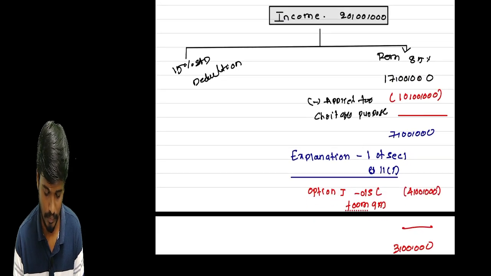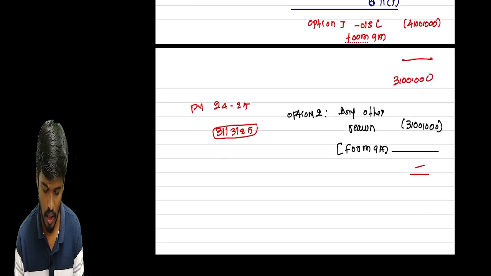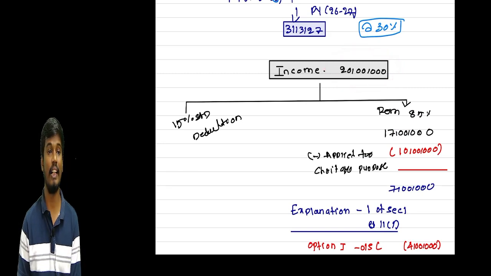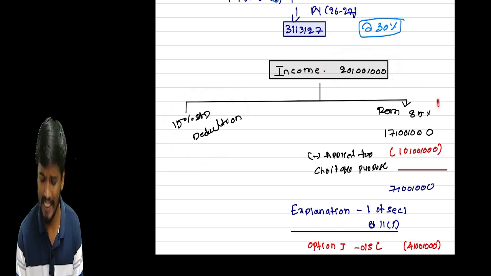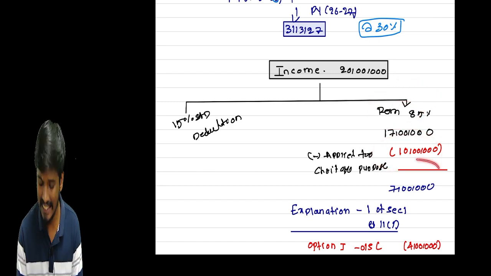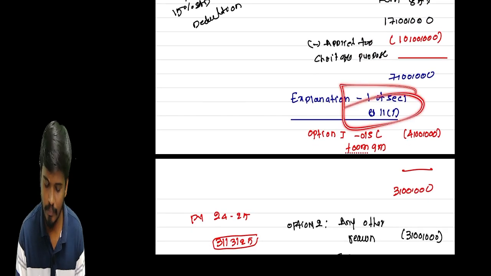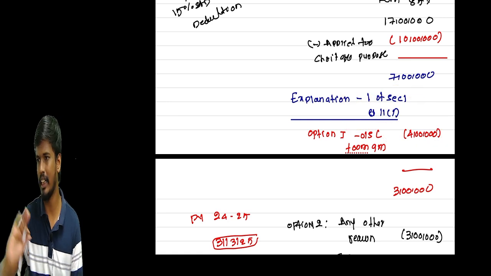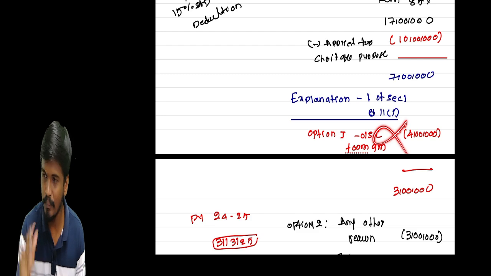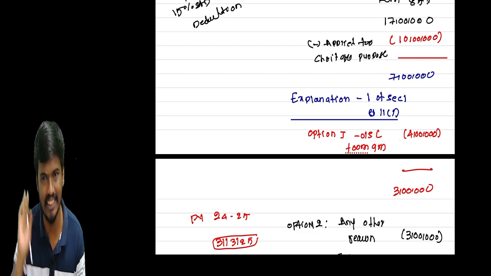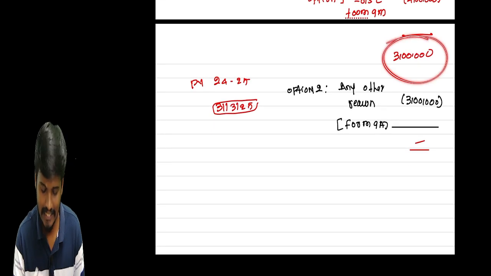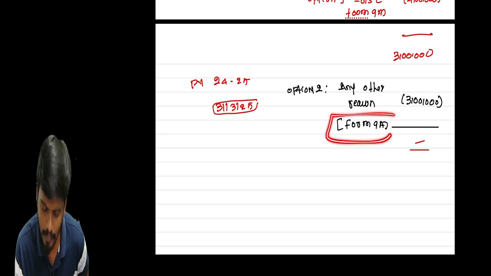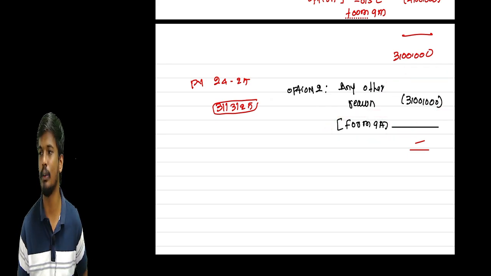I will take an example. Simple, sir. I have an income of my trust of 20 lakhs. 15% is the standard deduction. Of the remaining 85%, 10 lakhs I applied for the charitable purpose. For 7 lakhs, I follow option number 1 because I am not receiving the 4 lakhs money, so they treat it as deemed to be applied in the year. But for 3 lakhs, I follow option number 2. Due to any other reason I am not able to apply, so I just file form number 9A.